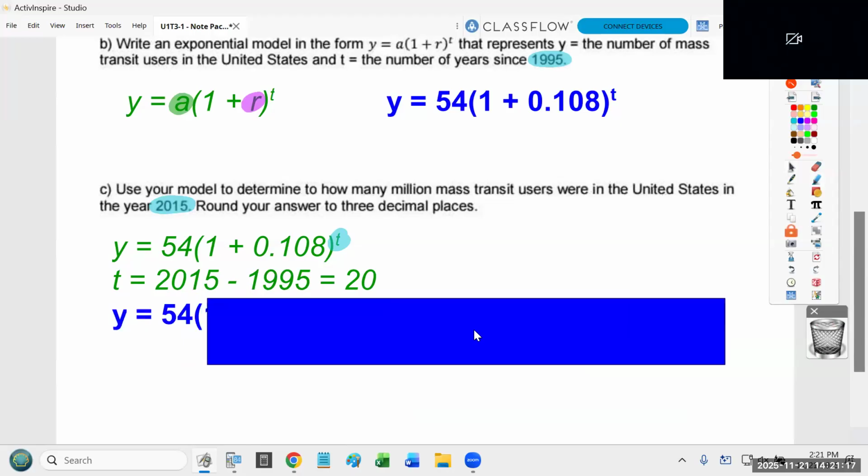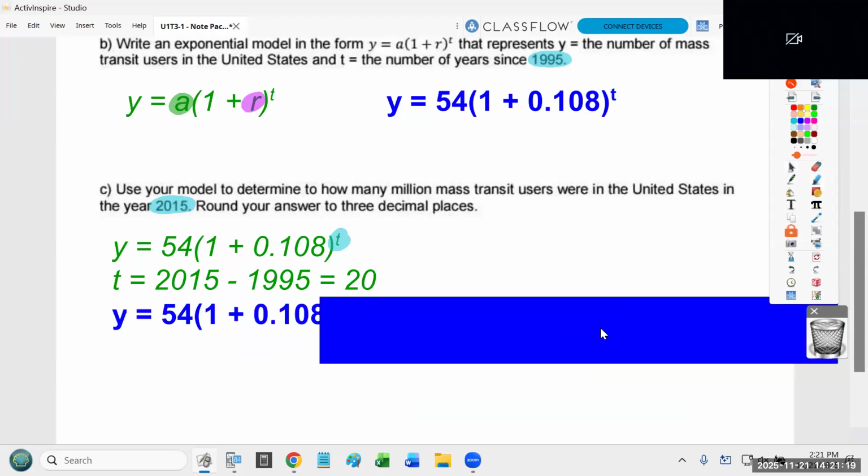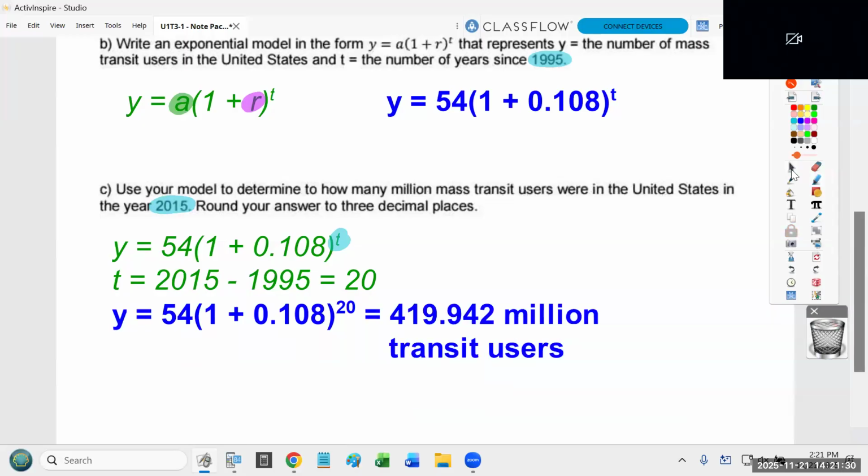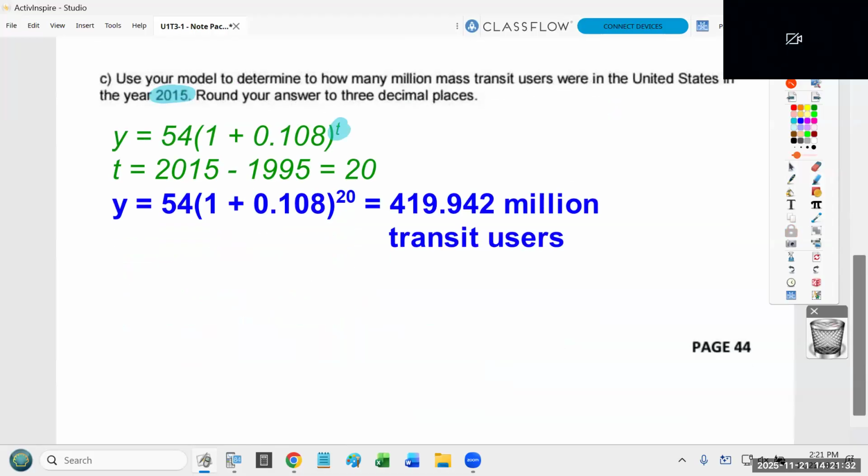So I start at 54 million. We're going up by 0.108 for 20 years. And if you plug this in, we're going to get a prediction for how many millions of mass transit users are in the United States. We have 419.942 million.